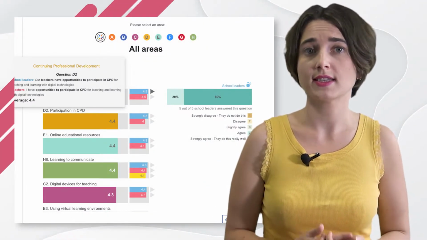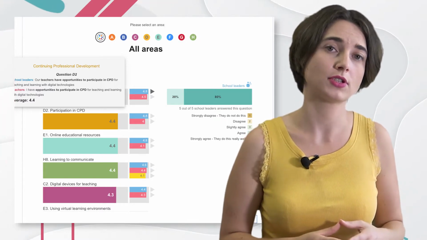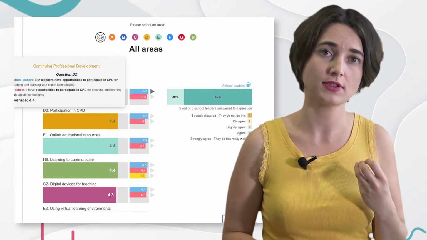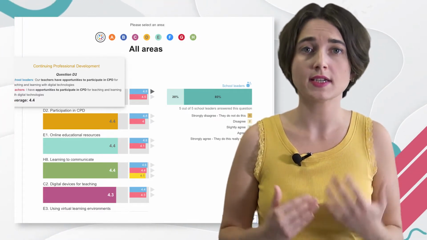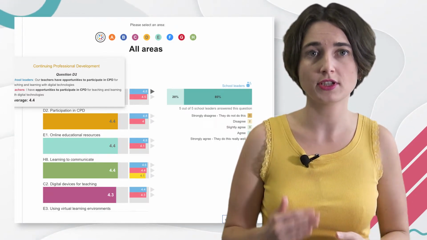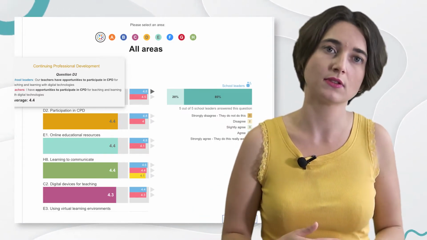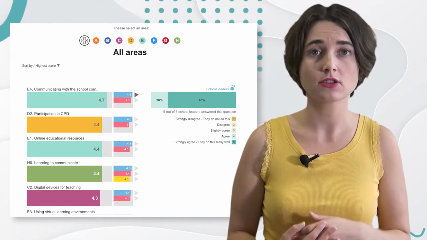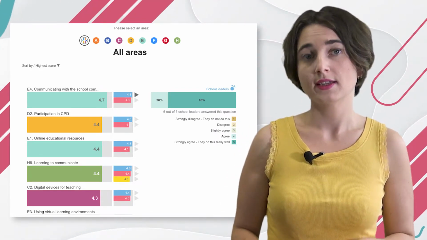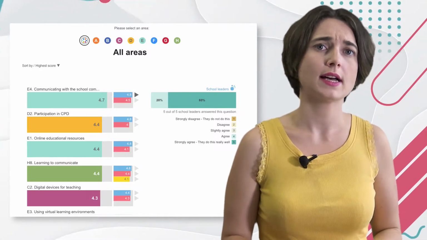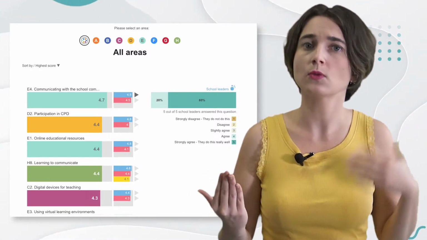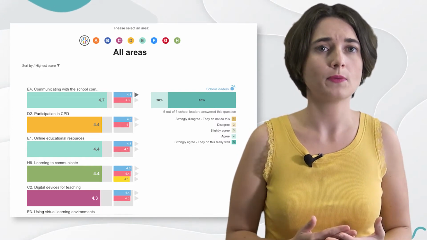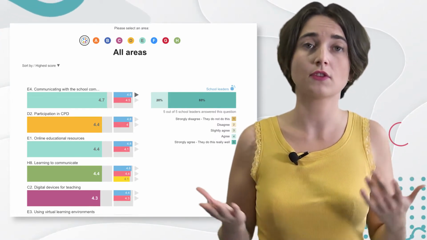Then, by selecting all areas in the next section of the Selfie School Report and using the available filters, you can see all the statements of the 8 areas sorted by score or position. For instance, you can see the statements with the highest or lowest score. This is extremely helpful, as you can quickly see the strengths and weaknesses of your school in using digital technologies for teaching and learning.